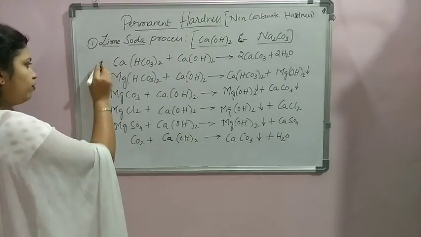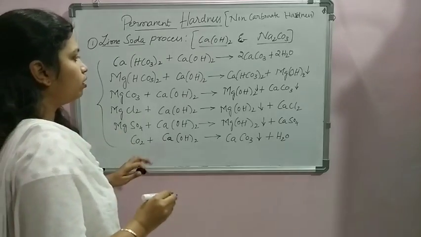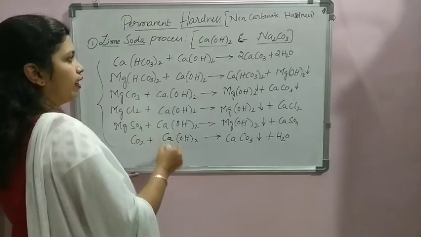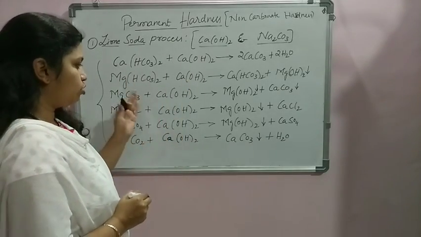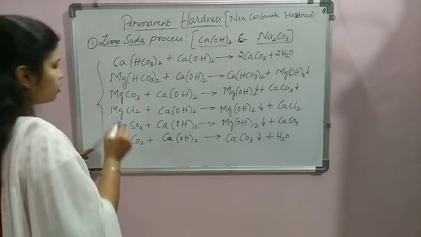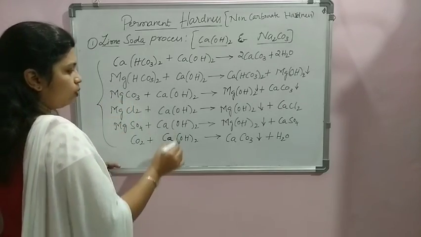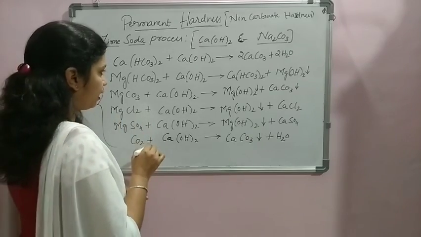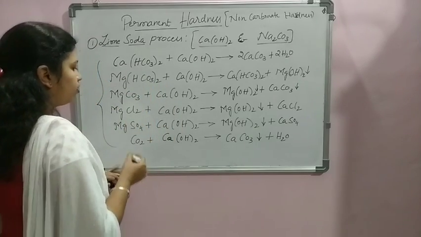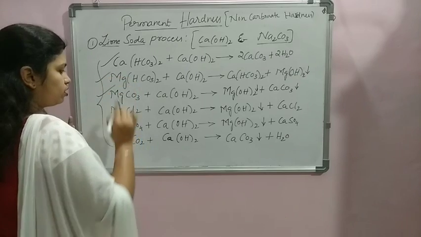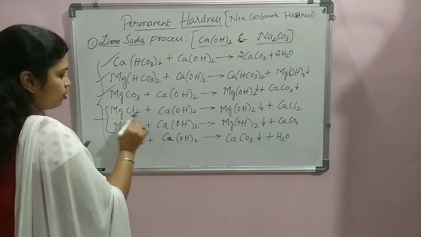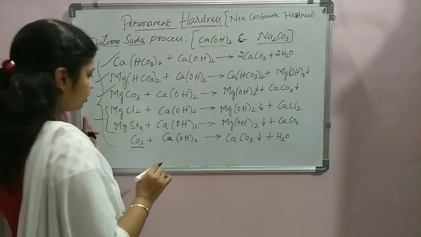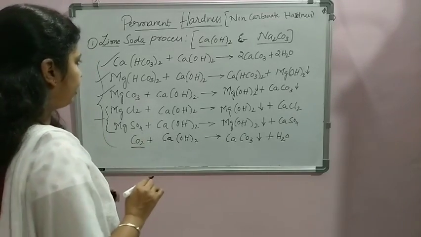These are the set of reactions we have written here in order to understand the reaction of the hardness with the lime. First let us check each of the reactions. In all the reactions, one common component is there, that is hydrated lime. The other things we are varying: MgCO3, magnesium chloride, magnesium sulfate. And this is extra, carbon dioxide, which is present in the water. So let us understand the reactions now.